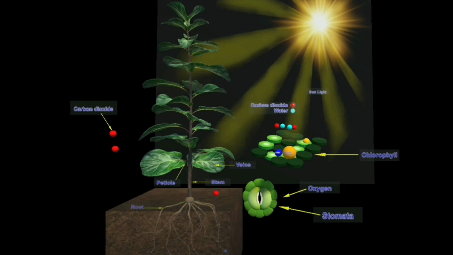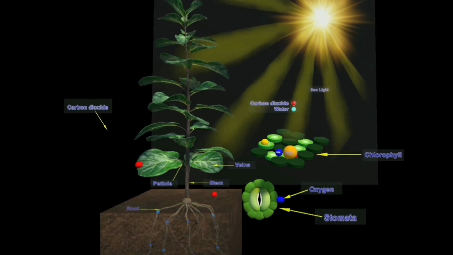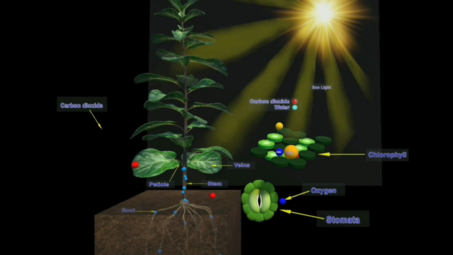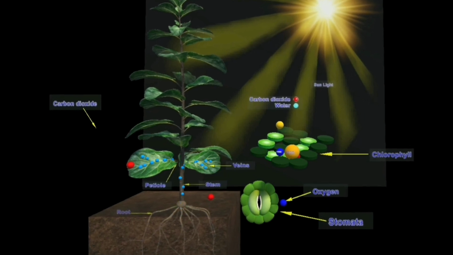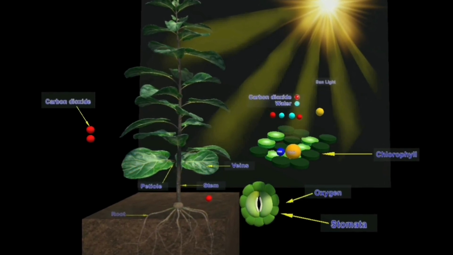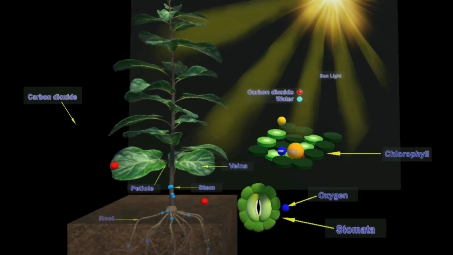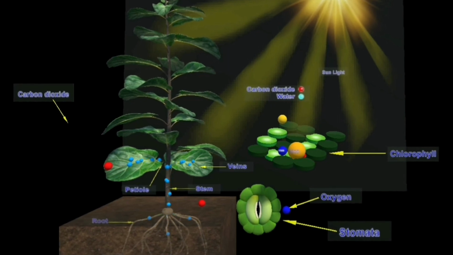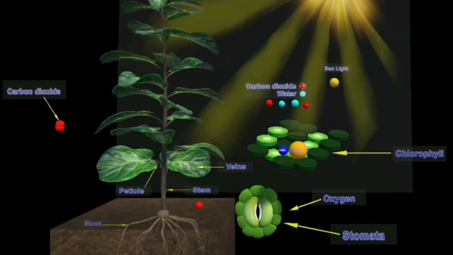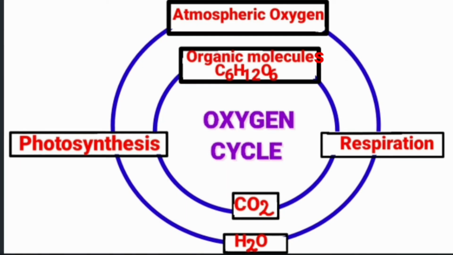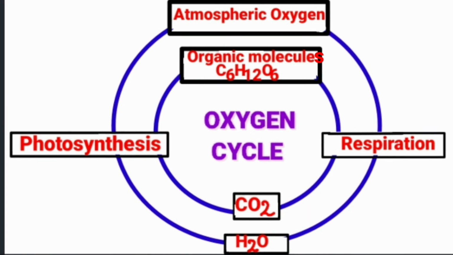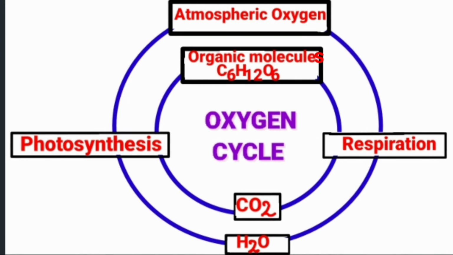In the first stage of the oxygen cycle, all green plants during the process of photosynthesis release oxygen back into the atmosphere as a byproduct. In the second stage, all aerobic organisms use free oxygen for respiration. Then in the third stage, animals exhale carbon dioxide back into the atmosphere, which is again used by the plants during photosynthesis. Now, oxygen is balanced within the atmosphere.